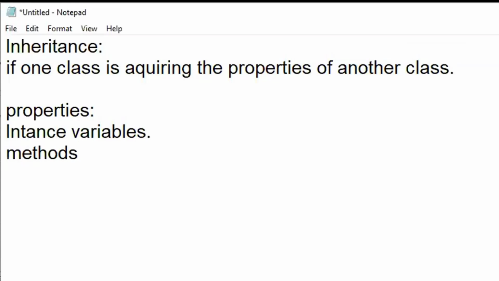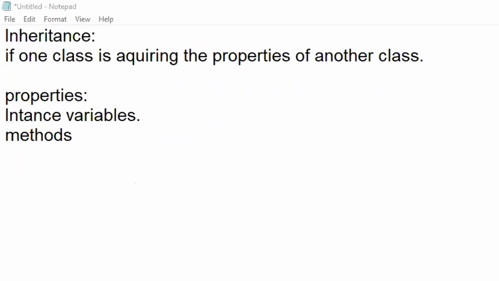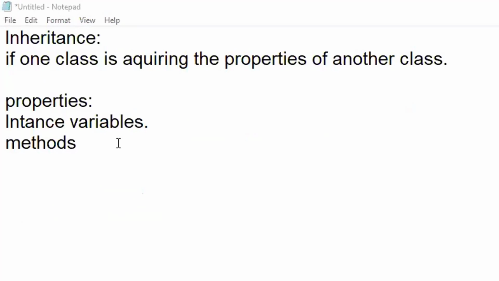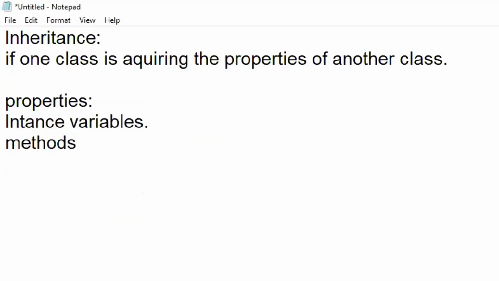So the definition says that if one class is able to acquire these properties, like instance variables or methods, then that process is nothing but inheritance. So why do you require inheritance? Can't we do things without using inheritance? Is it necessary to go with inheritance?